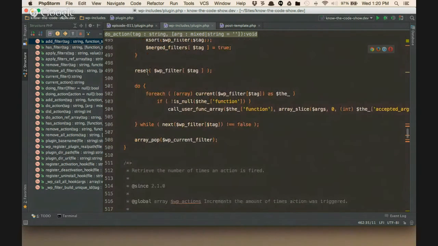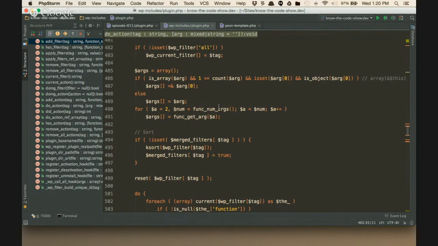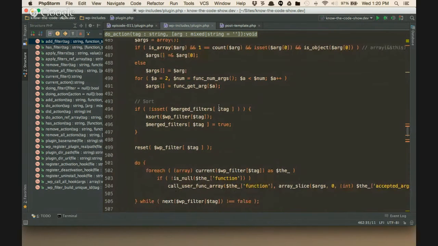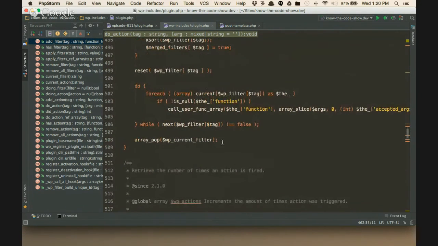Okay. They both are resetting. They both are handling the loop the same way and how they're calling each of the callbacks. It's exactly the same circuitry for processing, and they both are popping off when it's all done. That particular event's all done. They're both popping it off the end of the current filter. It's the same, folks. It's the same. So the big difference is, if we scroll down, what's missing here on the bottom? What's missing right there? Well, you do an array pop, and then it's just done executing, right? That's what's different.